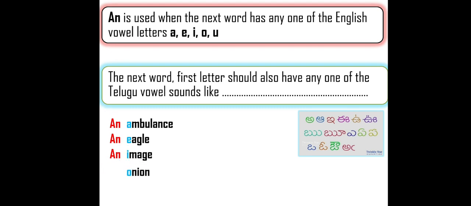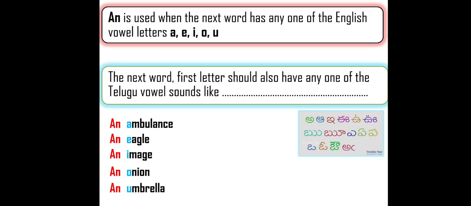Next letter O. Next example, onion. It started with O. And the sound of the first letter? O. The first sound, onion, A. So the answer is "an". Next, the last letter U, and the last example, umbrella. It started with U, so the first condition is accepted. And umbrella, first sound A, also accepted. So the answer is "an".